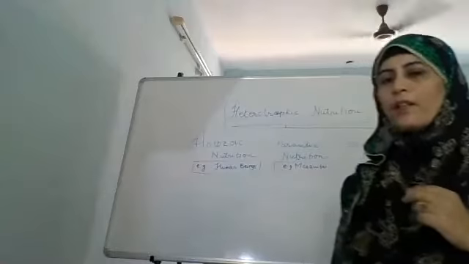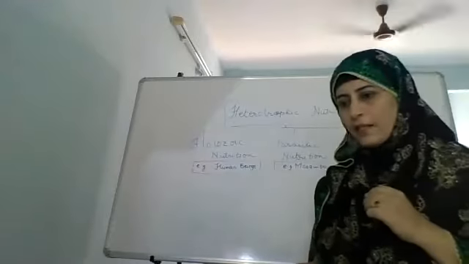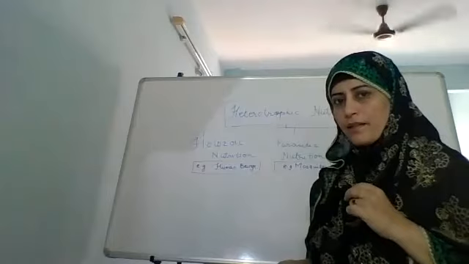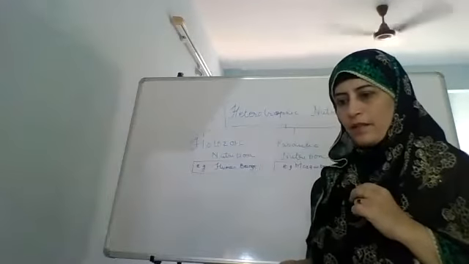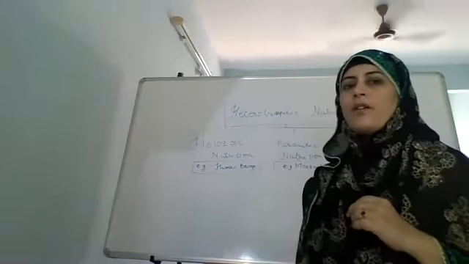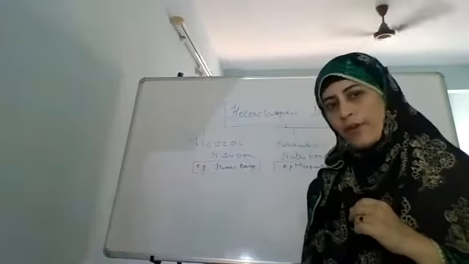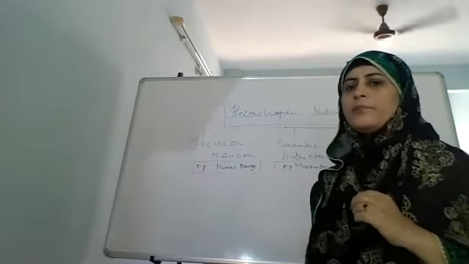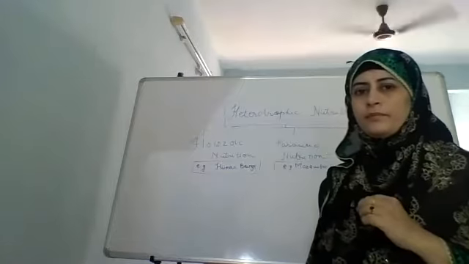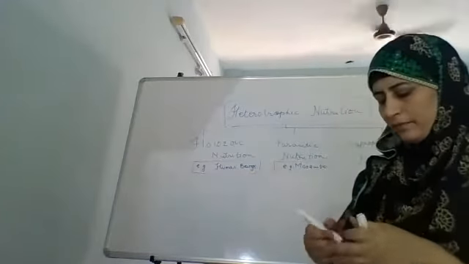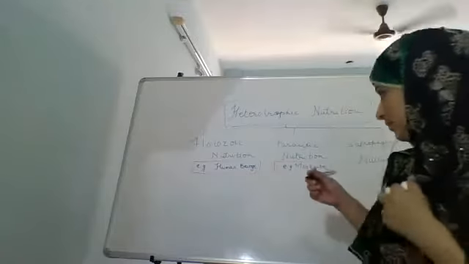In saprophytic nutrition, the organisms live on dead or decaying plants and other organisms. Such organisms are known as saprophytes, and such nutrition is called saprophytic nutrition. Okay, can you give some example? Example, mushroom.